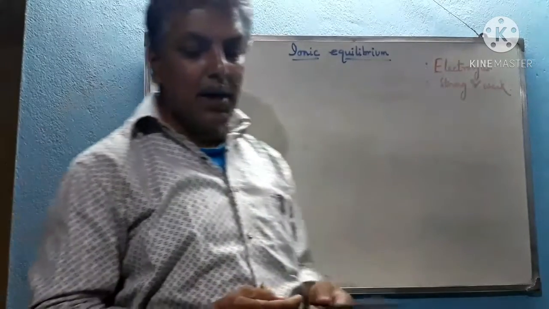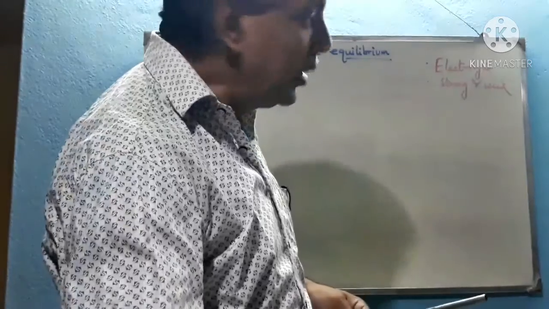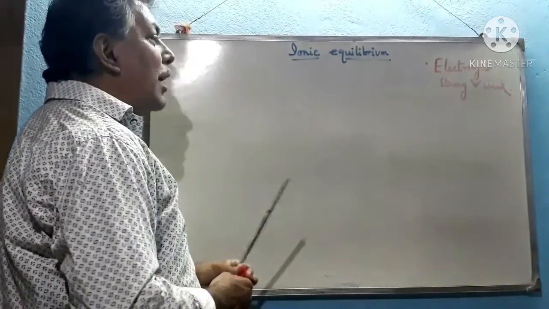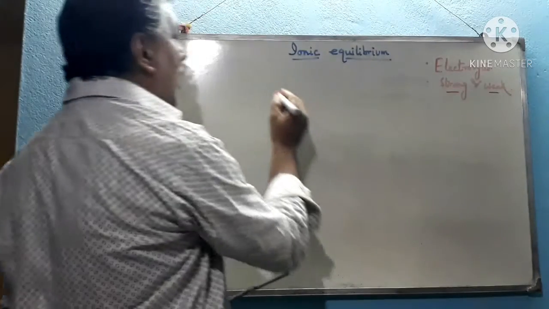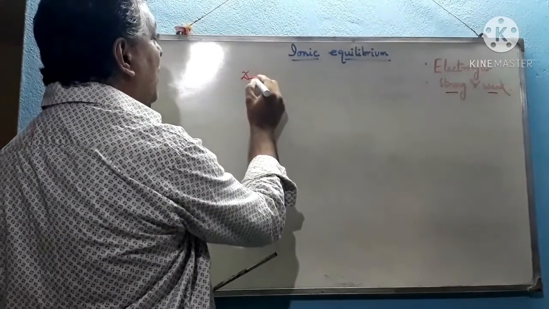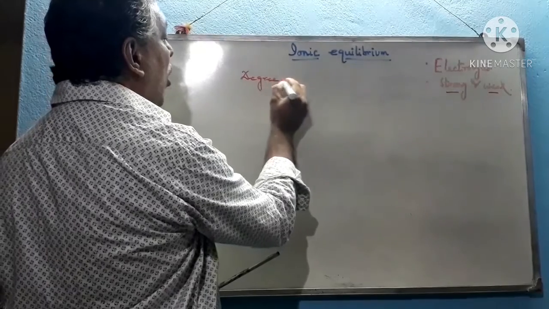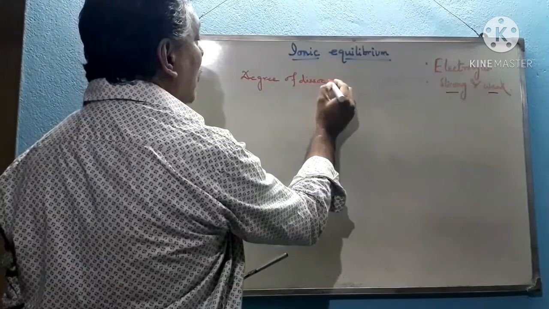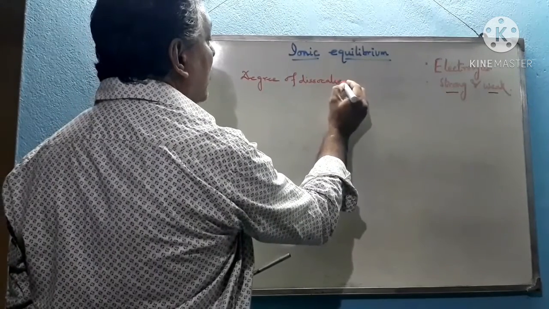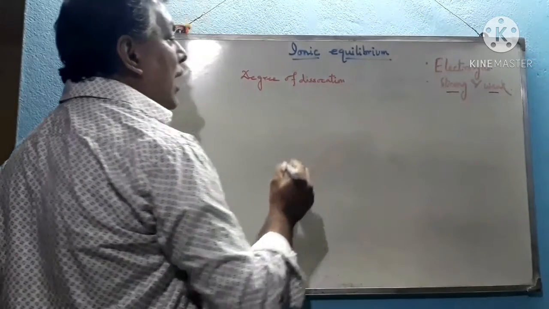But electrolytes are again classified into two different parts: one is the strong electrolyte and the other is the weak electrolyte. Now, which one is called a strong electrolyte? On the basis of degree of dissociation, we can classify electrolytes into two parts, known as strong and weak electrolytes.